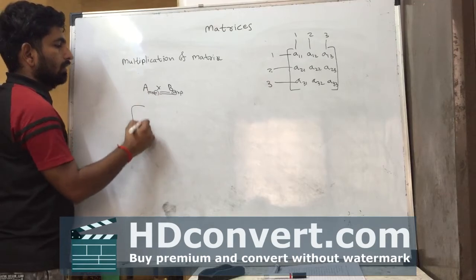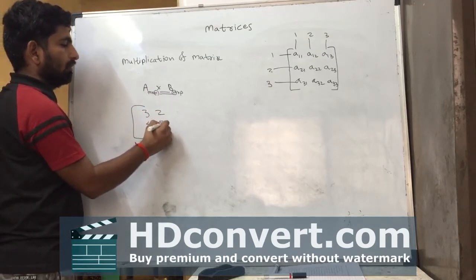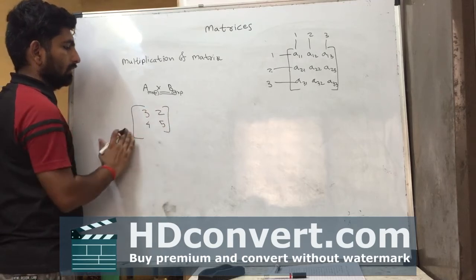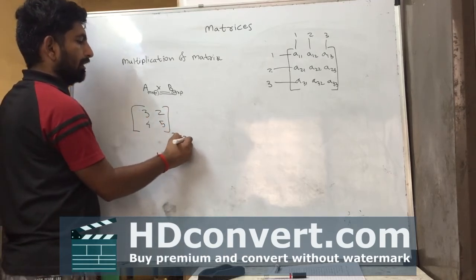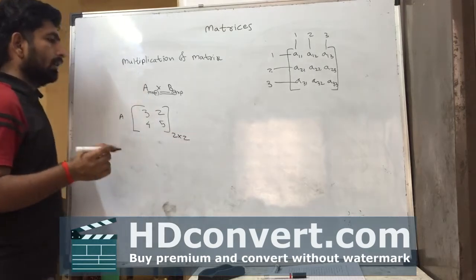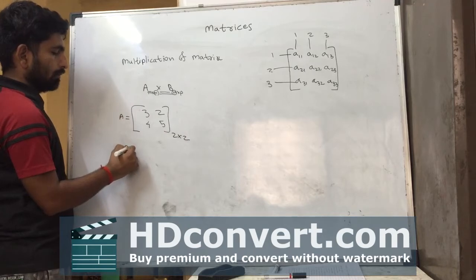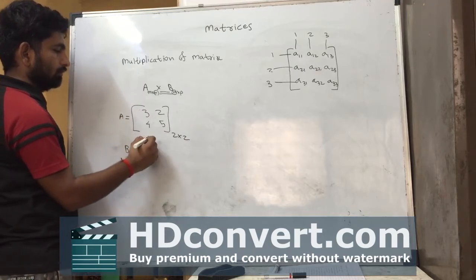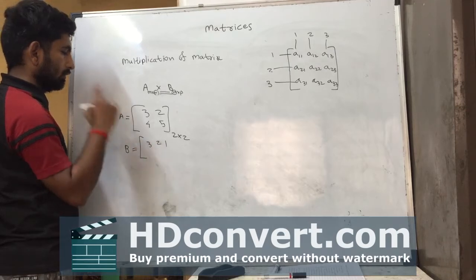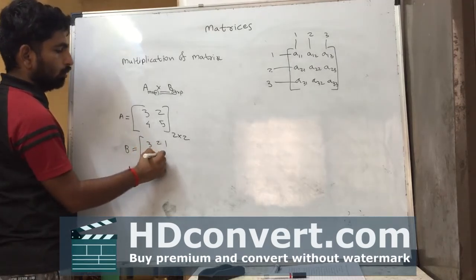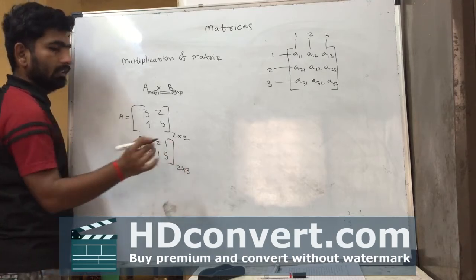For example, 3 2, 4 5, this is a 2 by 2 matrix A, and matrix B is 3 2 1, 2 1 5. This matrix is 2 by 3.